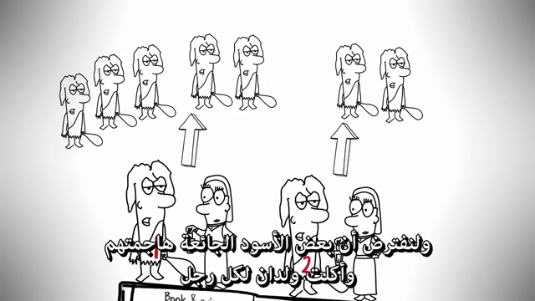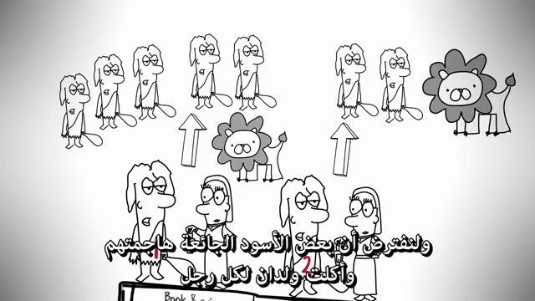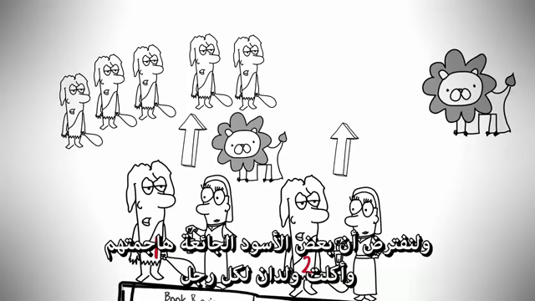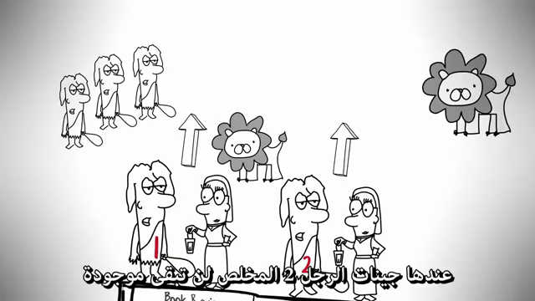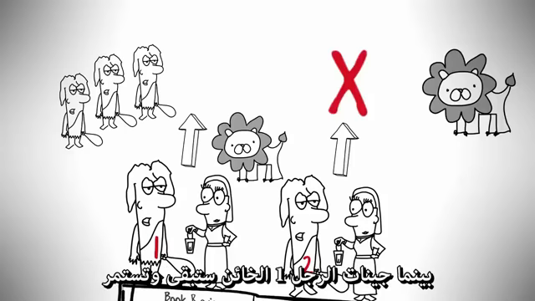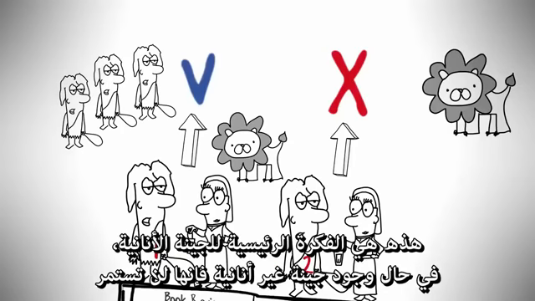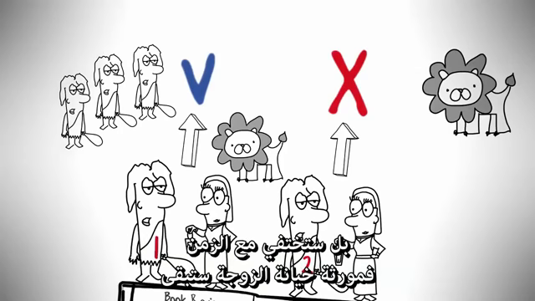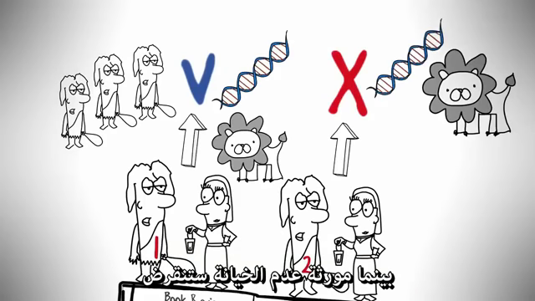Now, let's say a few lions get hungry and attack and eat 2 kids of each of the men. The genes of man number 2, the honest non-cheater, will not survive, while the genes of man number 1, the dishonest cheater, will go on. This is the main idea of the selfish gene. If there's a gene that's not selfish, it will disappear over time. The cheat on your wife genes will go on, and the don't cheat on your wife genes will go extinct.